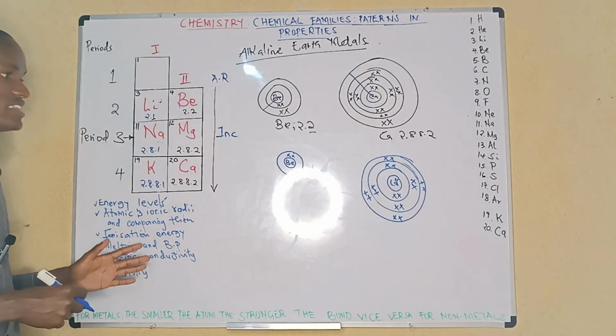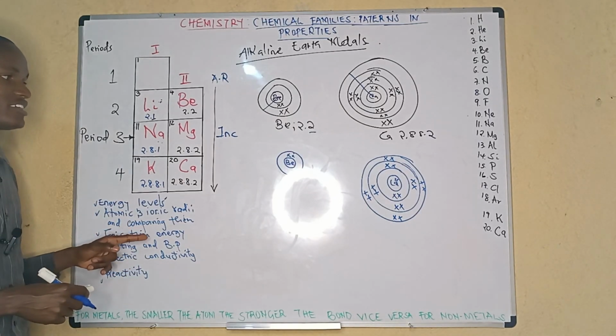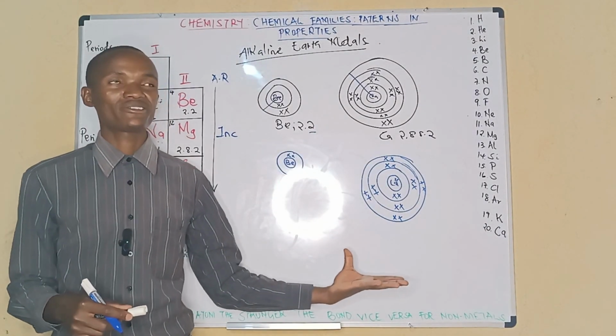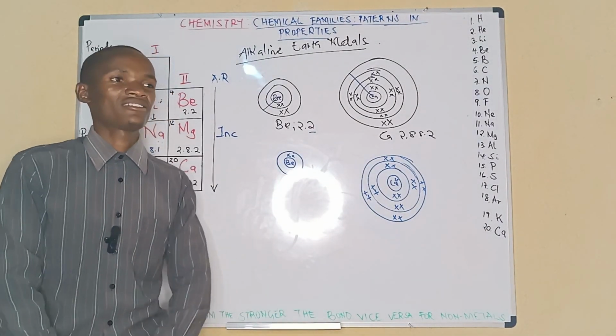We want to see the trend in the ionic radius. How do you compare that of beryllium and calcium? How is the comparison? Which is bigger than the other one?